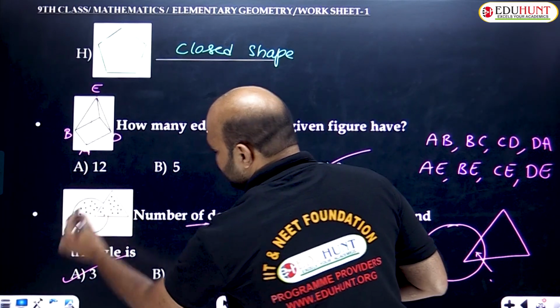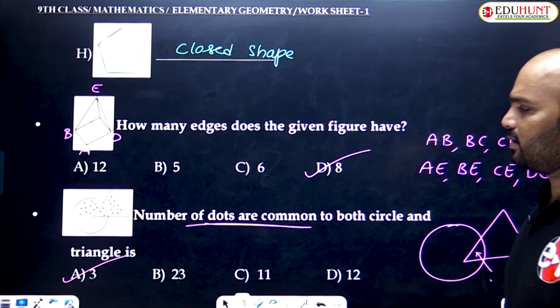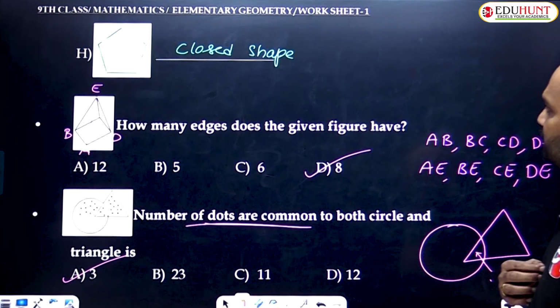So this is a common intersection part. That is called the common part. Am I clear? It is also easy.